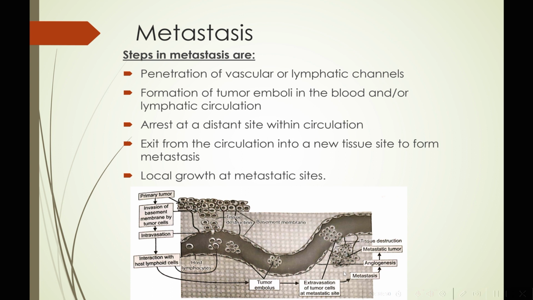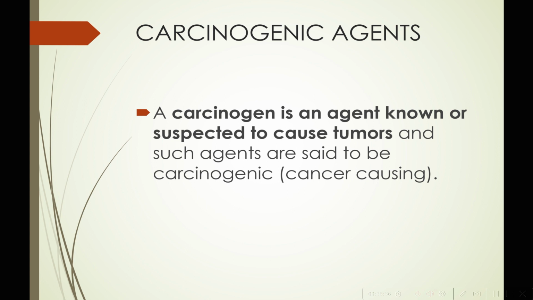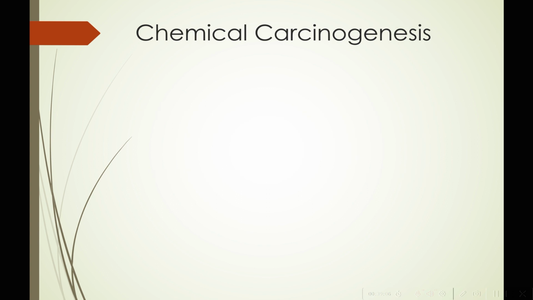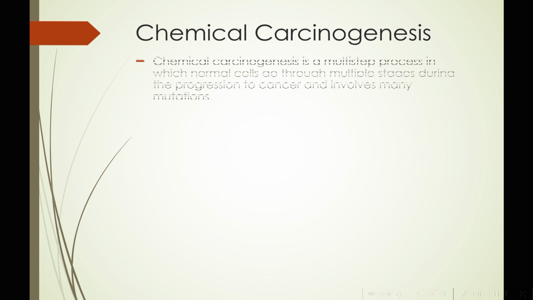How will there be local growth? Because there will be angiogenesis to support this metastatic tumor. Lastly, we have the carcinogenic agents. A carcinogen is an agent known or suspected to cause tumors, and such agents are said to be carcinogenic, that is cancer causing. So what is chemical carcinogenesis?